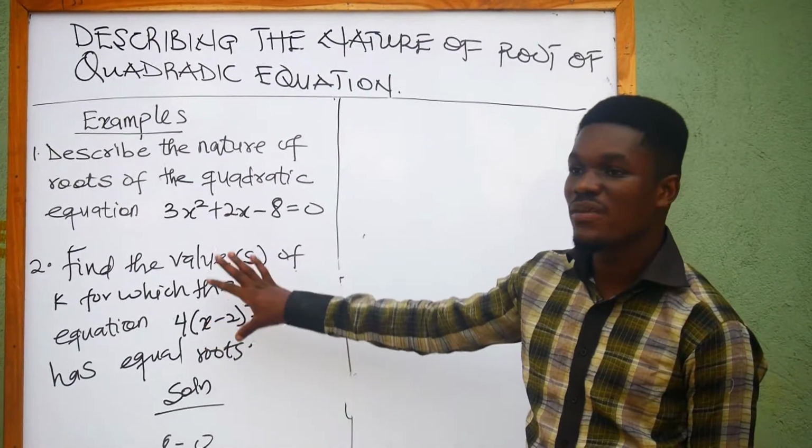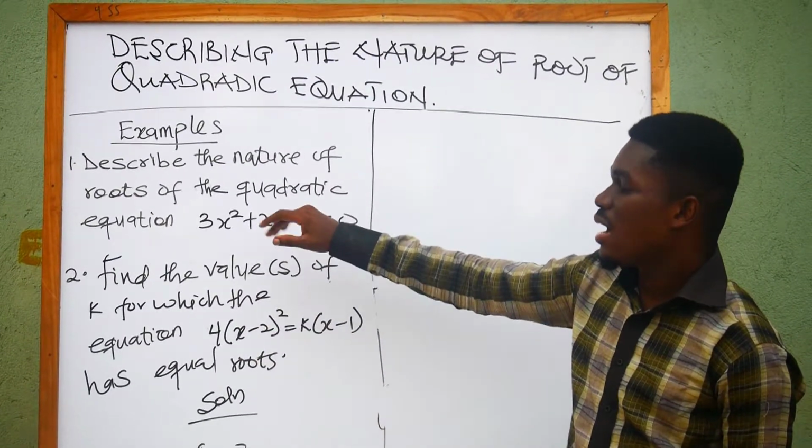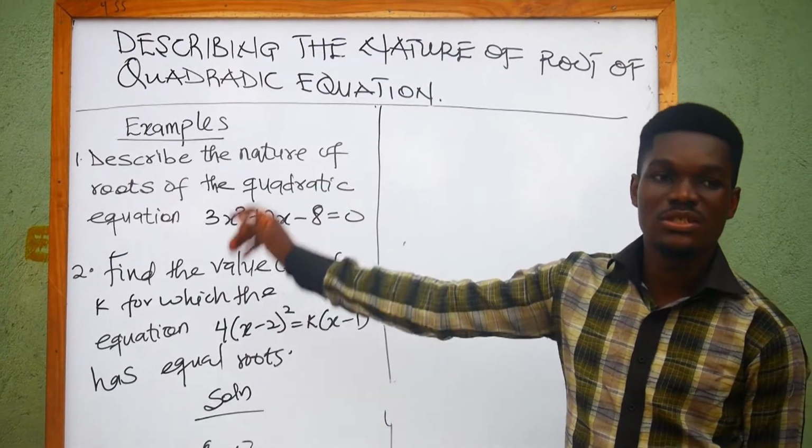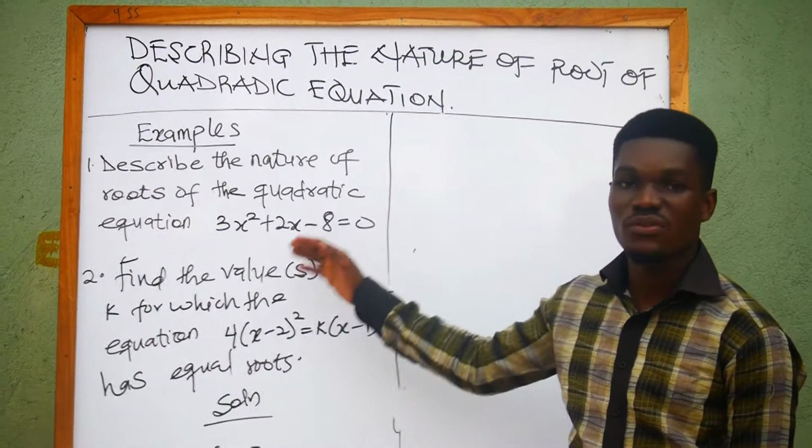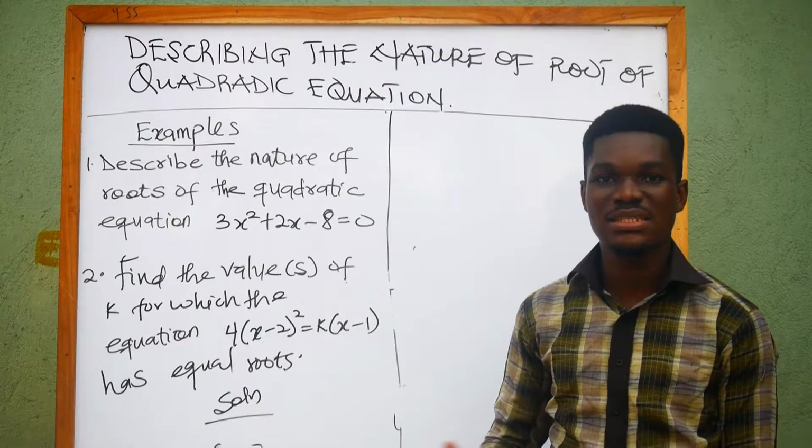Today we are going to solve examples under describing the nature of roots of a quadratic equation. Okay, so we have two examples here, so let's get started.